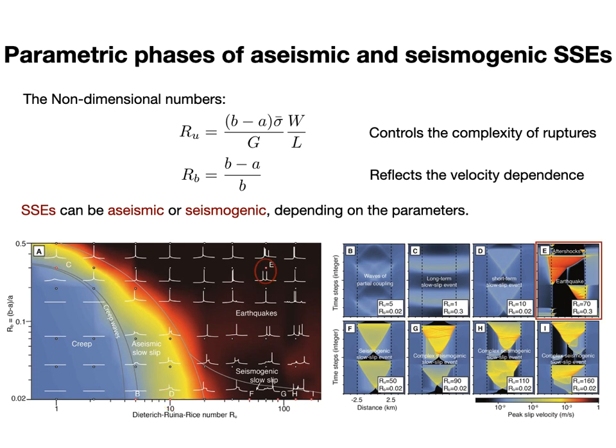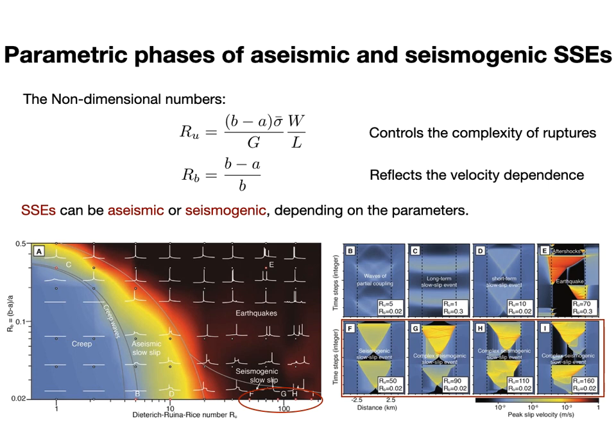Then the huge red domain at the upper right of the phase diagram represents the earthquakes. But the bottom right corner represents another kind of slow slip events, the seismogenic slow slip events. So you can't tell the difference between the seismogenic SSEs and earthquakes based on their peak slip velocity, because this kind of SSE is seismogenic, meaning that their peak slip velocity is high.